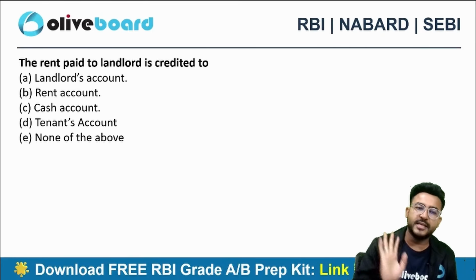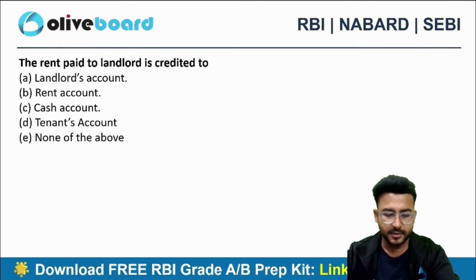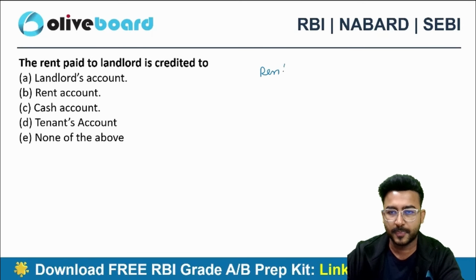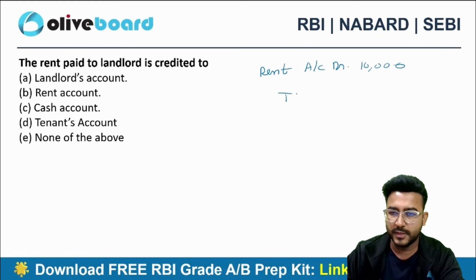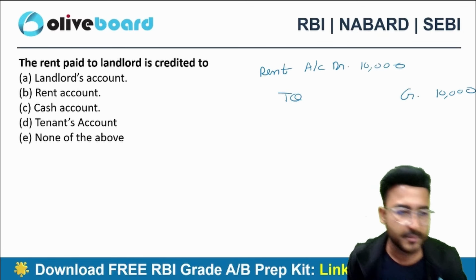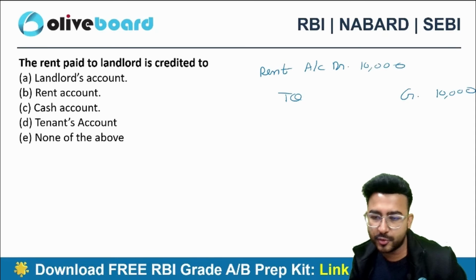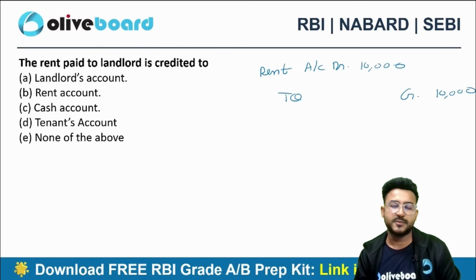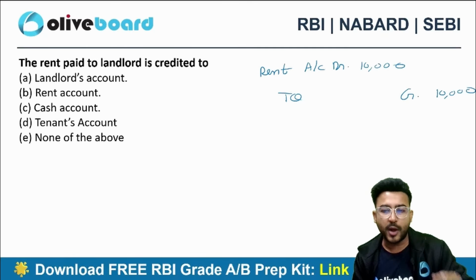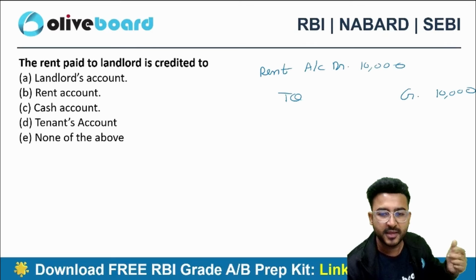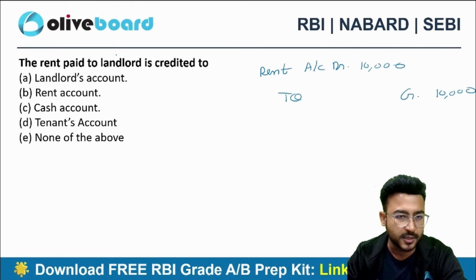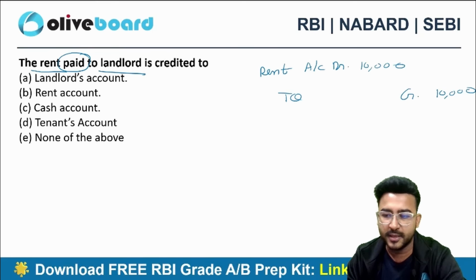Look, rent is an expenditure, so rent account will be debited. For example, 10,000. Which account to credit? Any idea? Rent account I have to debit because rent is an expenditure. Expenditure is going up. Now I am paying the rent. Please focus on the terminologies. Rent paid to landlord. How do you pay rent to landlord? Very good, Sumesh.